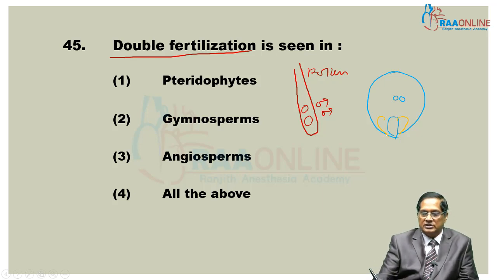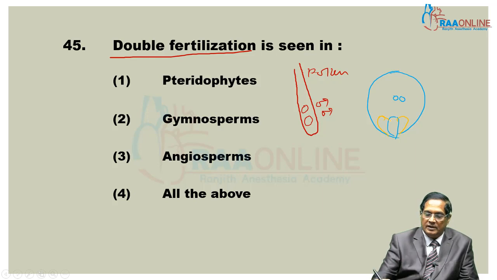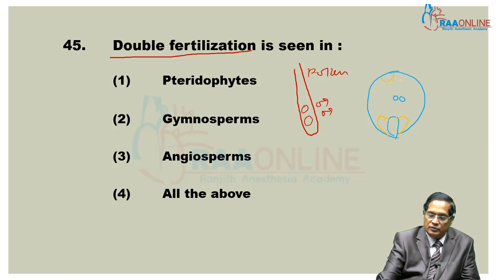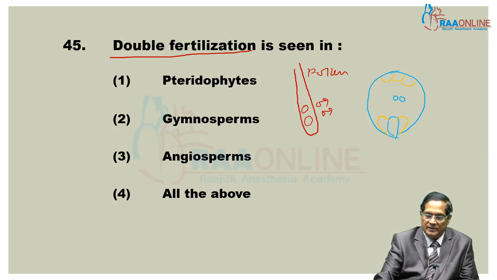These are the synergids. And towards the opposite side, antipodal cells are present.